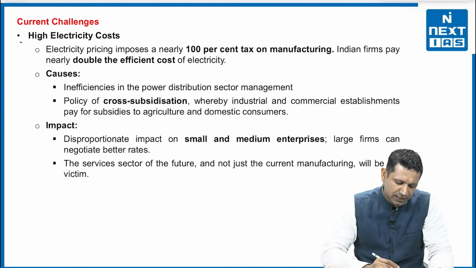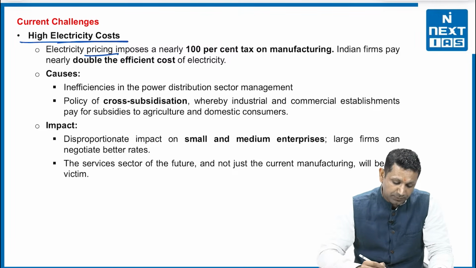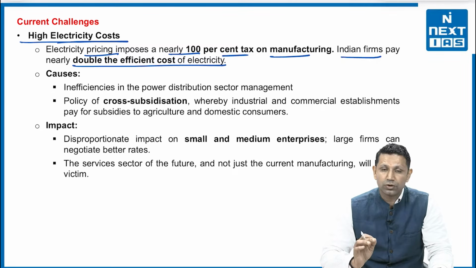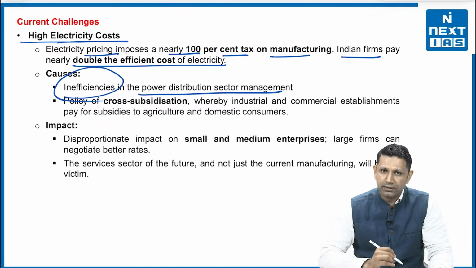The first challenge is the high electricity cost. The industries or the manufacturing units are actually paying double the cost of electricity that it should be. So the electricity prices impose a 100% tax on manufacturing. Indian firms pay nearly double the efficient cost of electricity. And the basic reason for that is that there are inefficiencies in the power distribution sector.